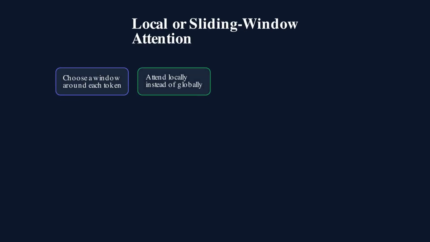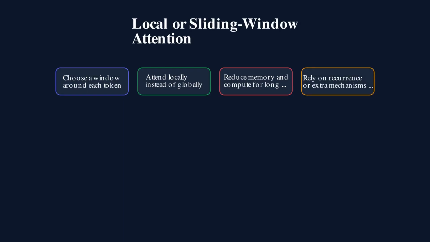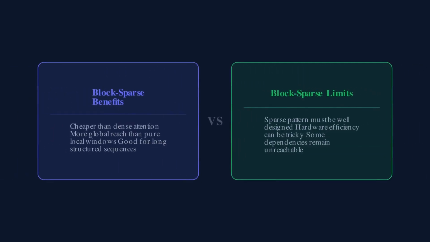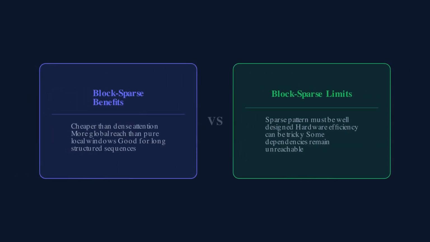Each token attends only to a neighborhood instead of the entire sequence. That makes long context processing much cheaper, but the limitation is clear. If the task needs arbitrary long-range interactions, pure locality can miss them unless you add recurrence, memory, or occasional global paths. Block sparse and long-form style attention generalize locality.